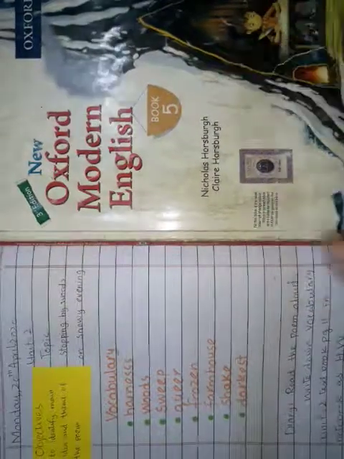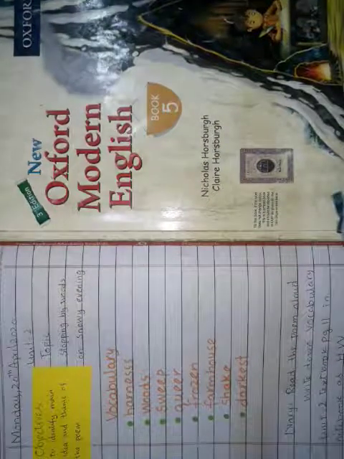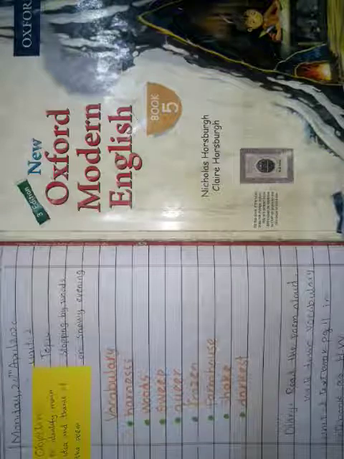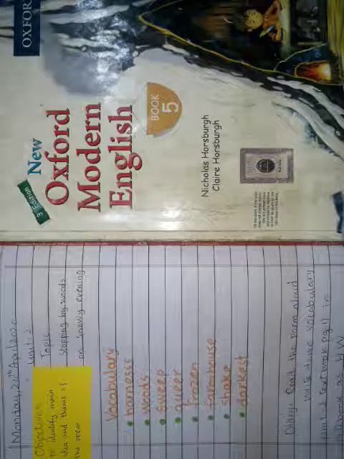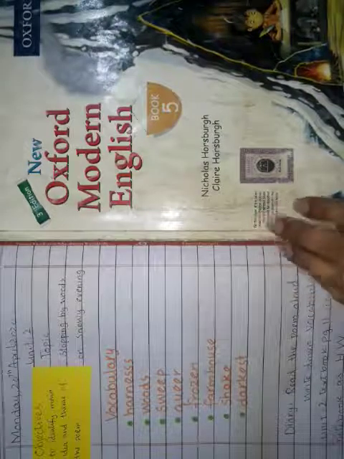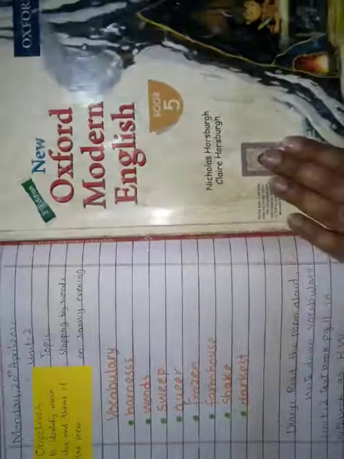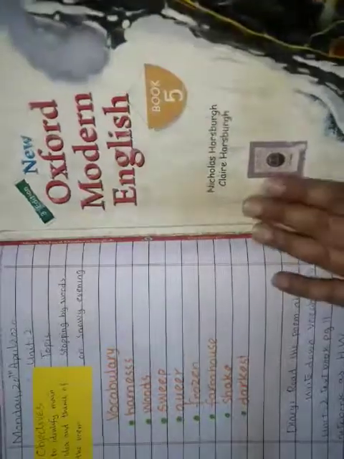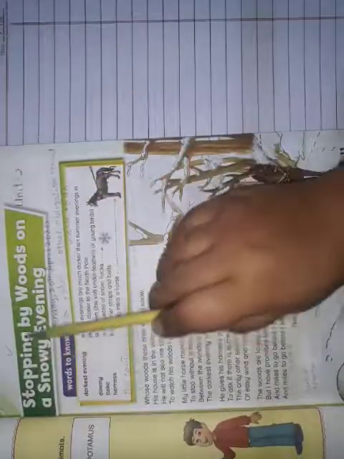Alright, so today I'm gonna teach you the vocabulary first of a poem. Today we are going to start our new unit, that is unit number 2, and that's a poem. So for this one, let me ask you to open up your textbook. Alright students, textbook page number 11. Yes, this is our today's new unit that we are going to start, and the title of the poem is Stopping by Woods on a Snowy Evening.